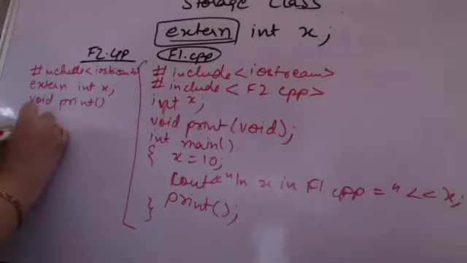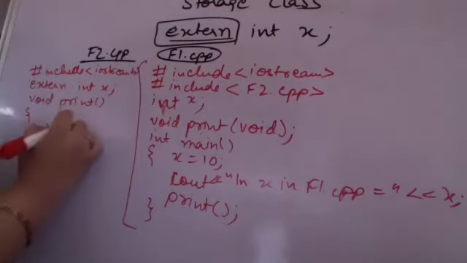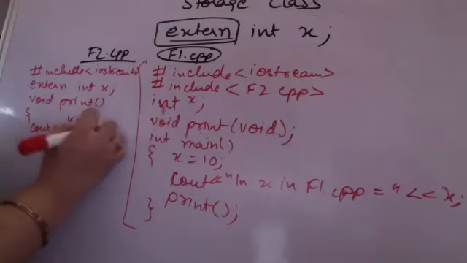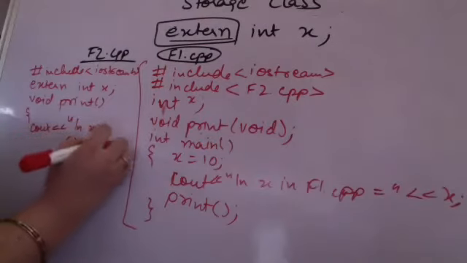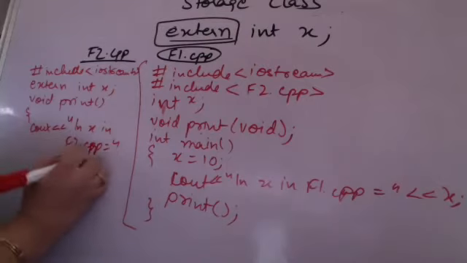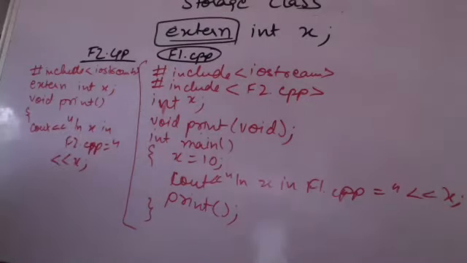So here say I am printing cout x in file 2 here. So I am mentioning x in f2.cpp, so I am mentioning my x in f2.cpp, and this is only whatever my file is having over here. I am not having anything, and this is my end of the file.